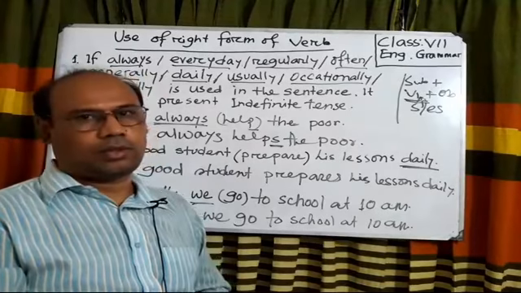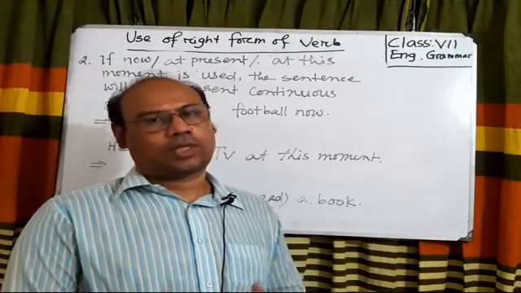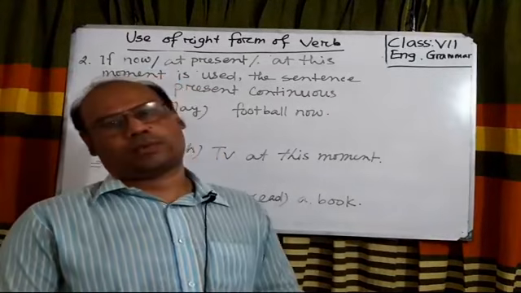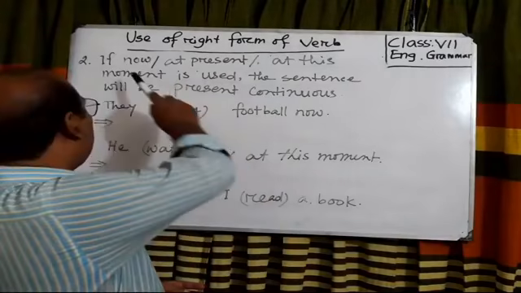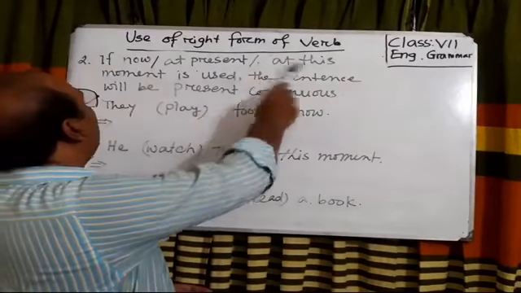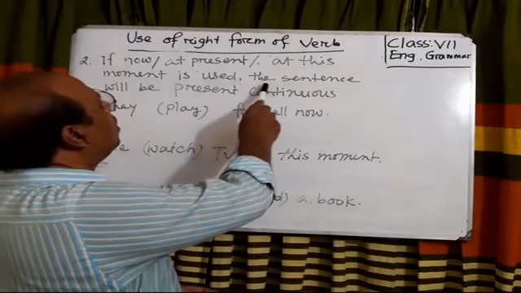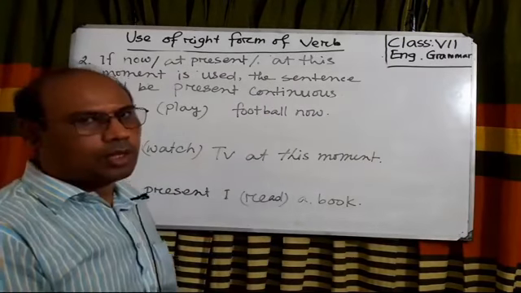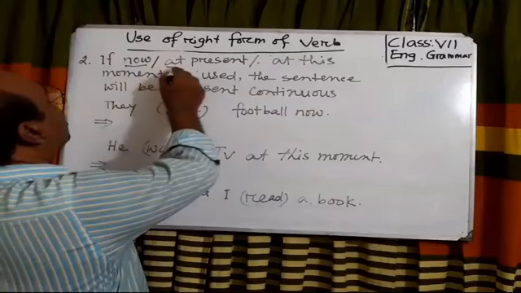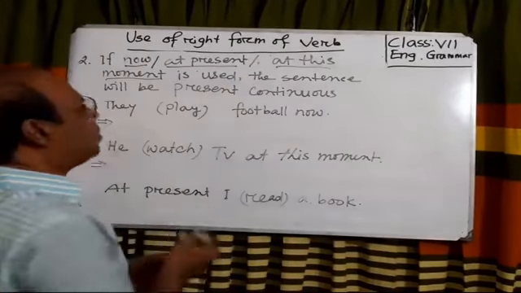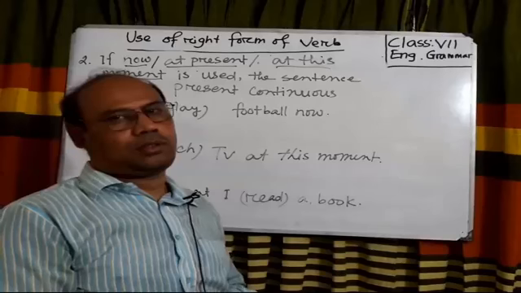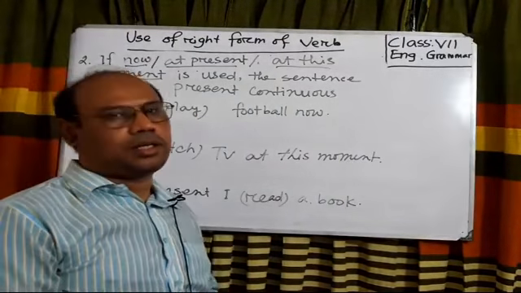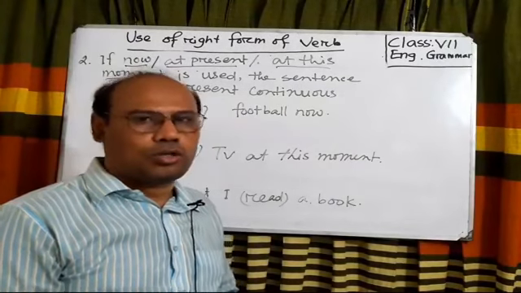Dear students, let's see another rule of use of right form of verbs. Look, if now, at present, at this moment is used, the sentence will be present continuous. If these are used in any sentence, the sentence will be in present continuous.